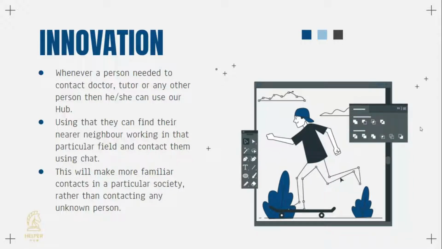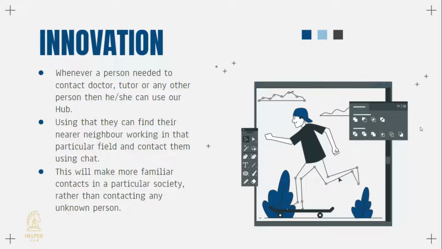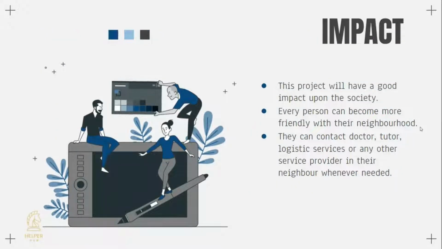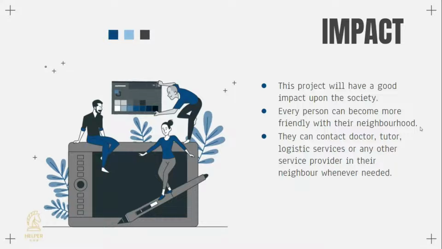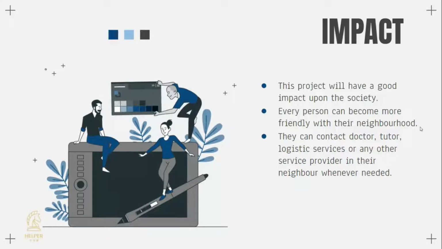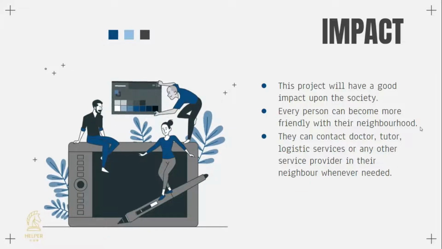Now on, Mohit will continue. Thank you, Rushi. So let's see what are the impacts of our project. This will have a good impact on our society. Every person can become more friendly with their neighborhood. This is very helpful whenever someone is staying at a place and is not friendly with their neighbors.